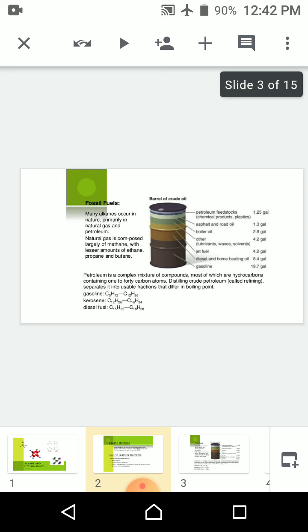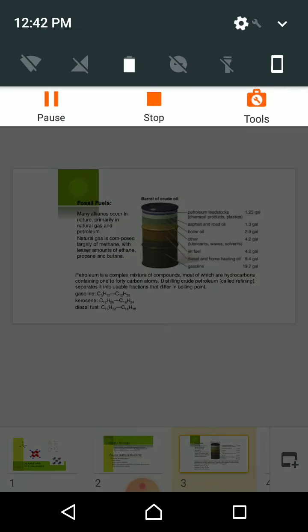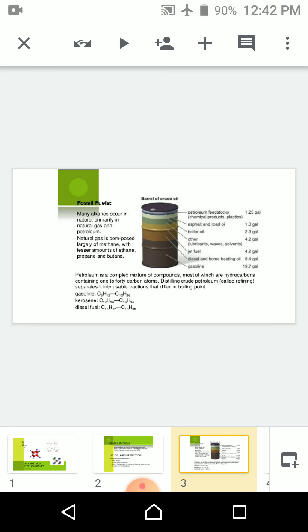First of all, we discussed the sources of alkanes. For that, we first have to understand petroleum. What is petroleum?